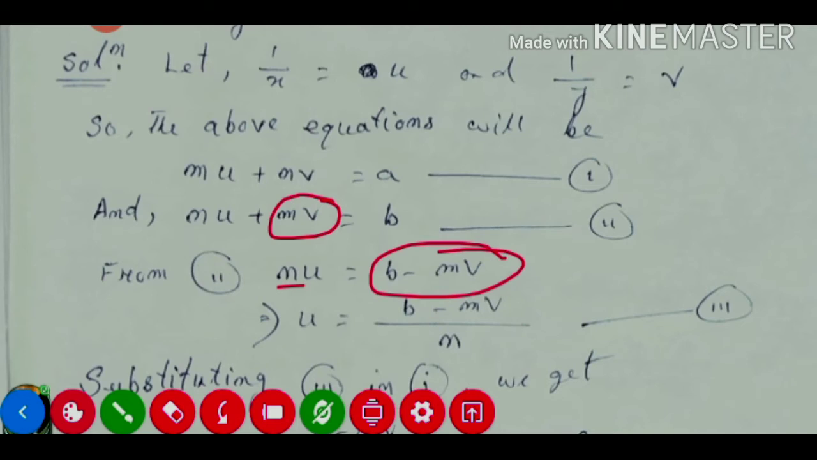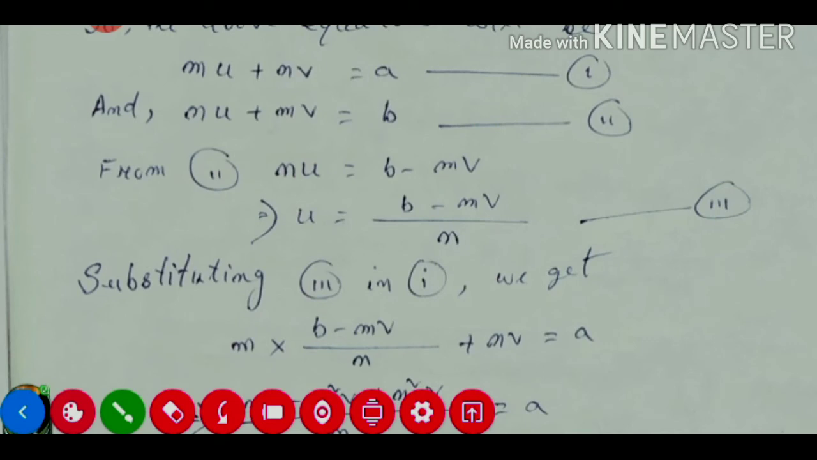Now this u value, we need to put in equation number 1, because this one we got from 2. So we substitute this one in equation number 1. So substituting equation 3 in equation number 1, we get: equation number 1 is mu, so instead of this u we need to put this value. So we are putting this one, plus nv is equal to a.